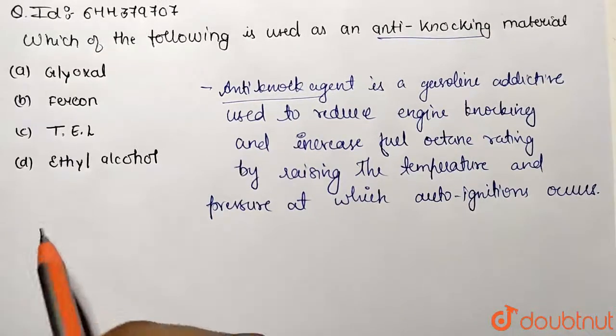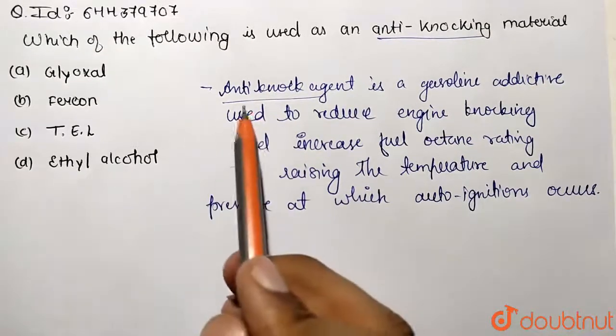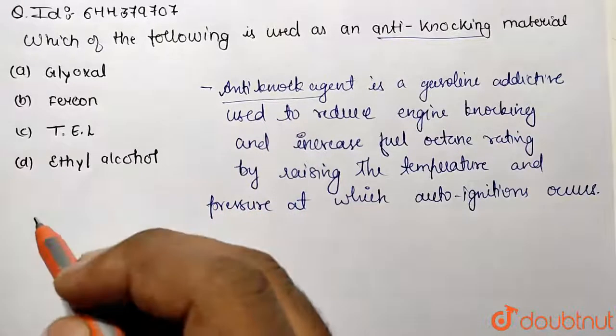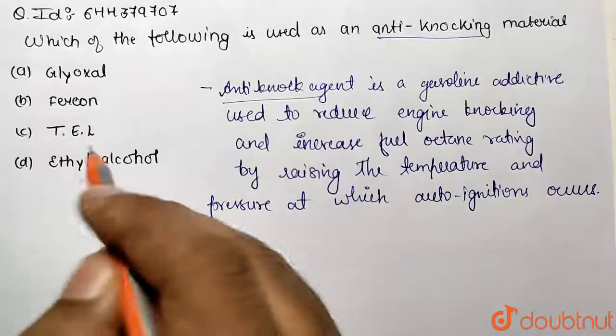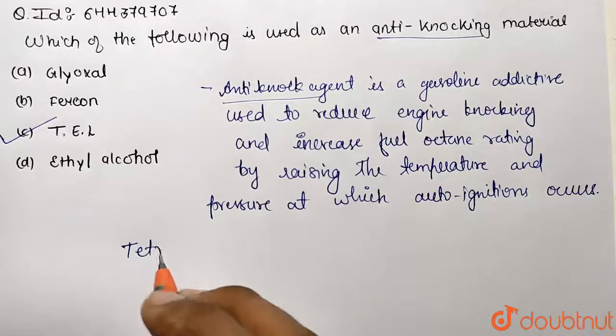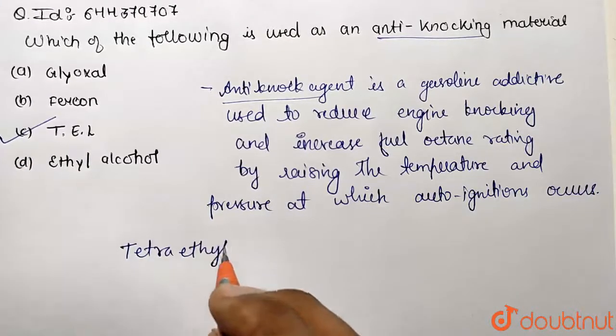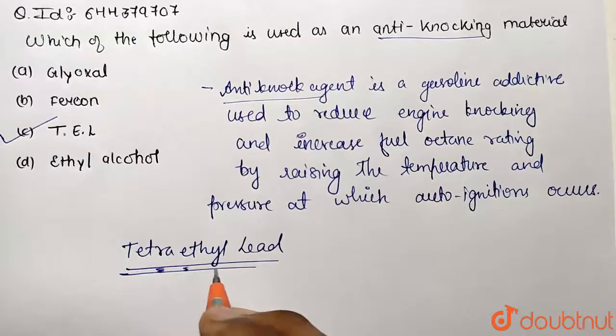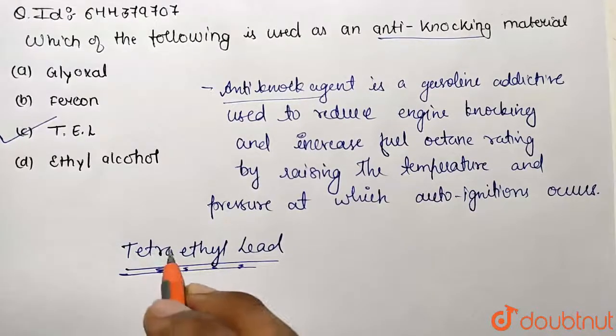So from the following, which one is behaving as an anti-knocking agent and has this type of property? So it's going to be our tetraethyl lead, which is present in option C. So tetraethyl lead is going to behave as an anti-knocking agent. So basically this is theoretical information, so keep in mind this point.